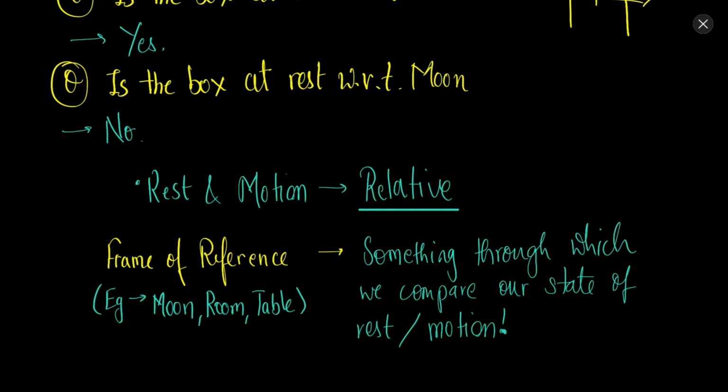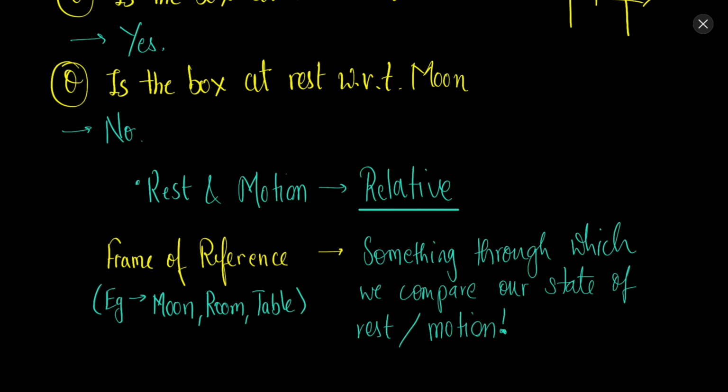So usually when we discuss motion, we do not specify the frame of reference again and again. In general, we take the frame of reference to be, let's suppose, the road through which you are moving, or the earth as the frame of reference. Sometimes it is quite simple that we do not even mention the frame of reference.